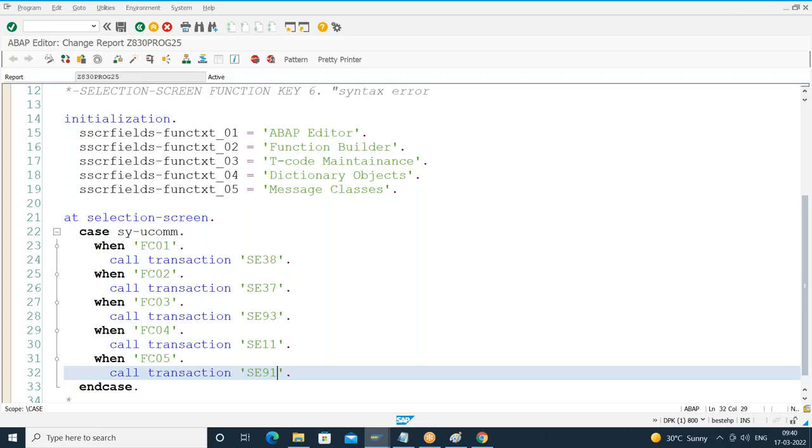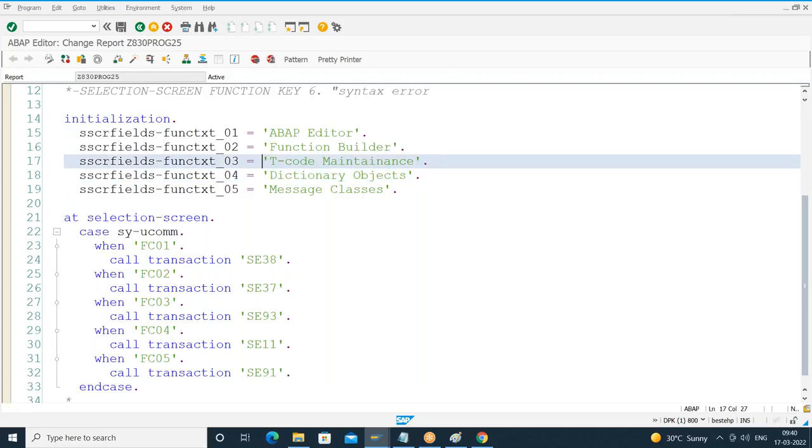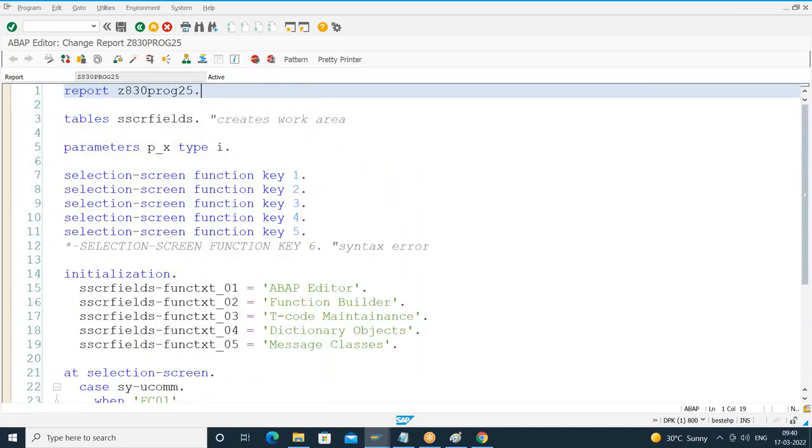Right. So what is the summary? How do we add the buttons on the selection screen application toolbar? By using the statement what? Selection screen function key 1 to function key 5. Right. So how do we initialize the text for these buttons? I told that these 5 buttons which we are adding on the selection screen application toolbar are represented by the fields function text underscore 01 to function text 05 of which structure? SSCR fields. What is that SSCR fields? It is a global structure. It is a dictionary structure given by SAP.